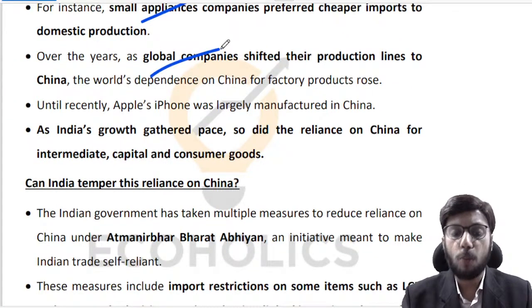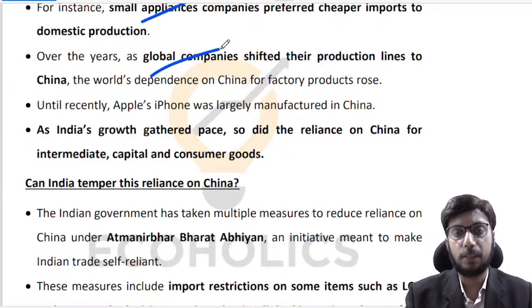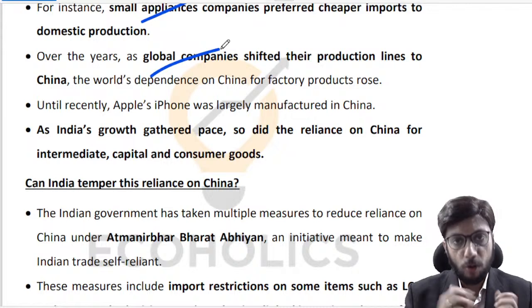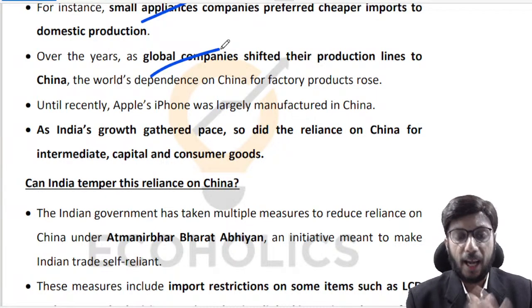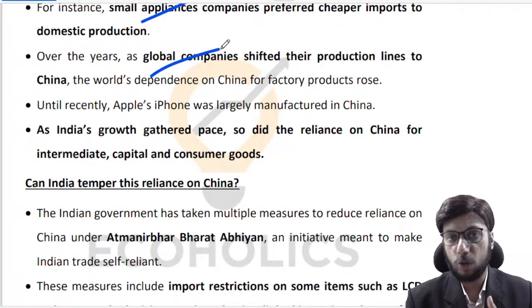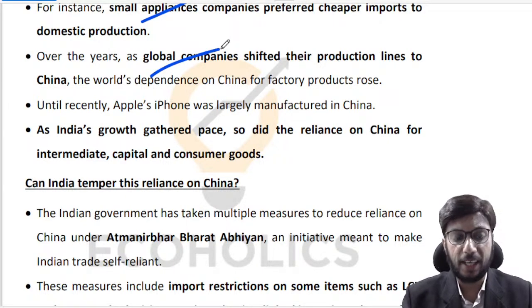Global companies also shifted their production lines and supply chains into China. So we had greater faith, greater confidence in China, and whether it is intermediate goods, capital goods, consumer goods, all kinds of goods, if there is an import option available from China, and if there is even slight difficulty in producing that product in India from, let us say, a profitability point of view or a quality point of view, the easiest option is to import and be done with it. That is what is happening.